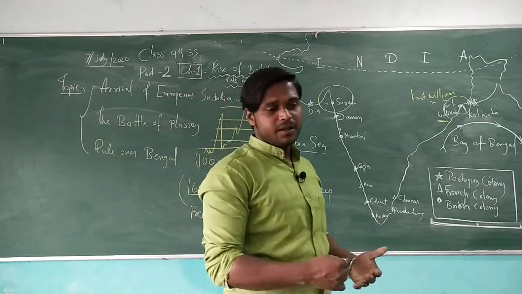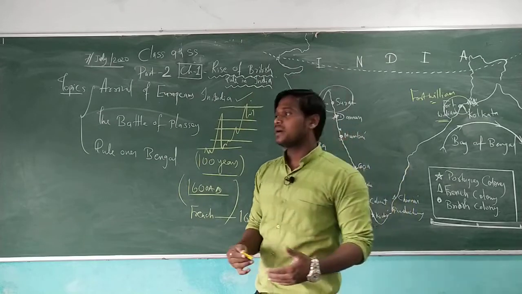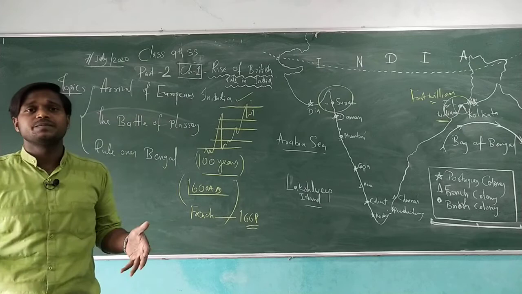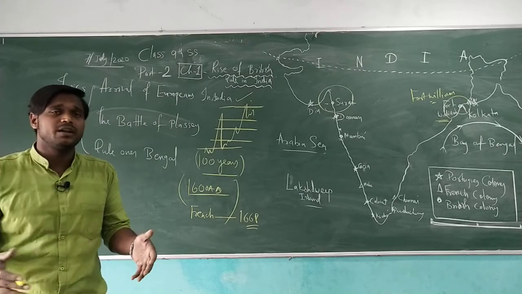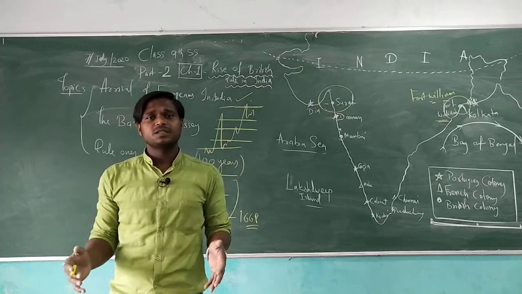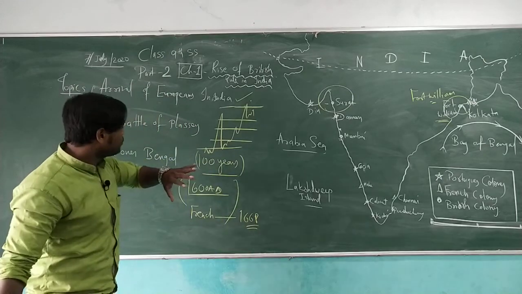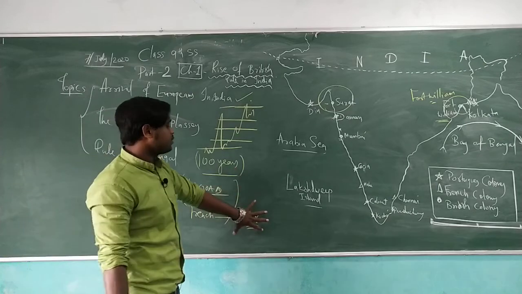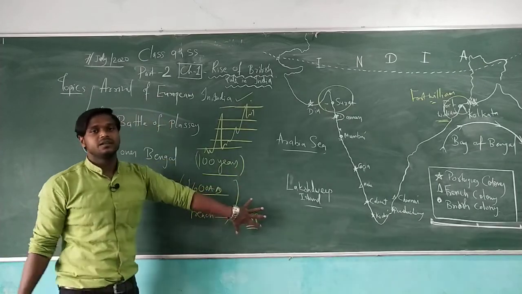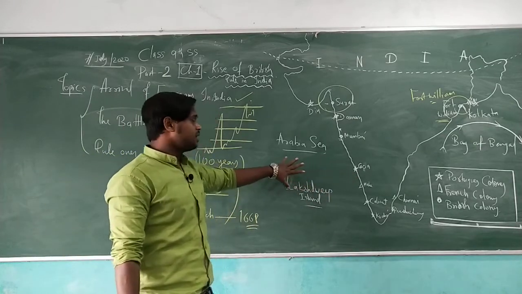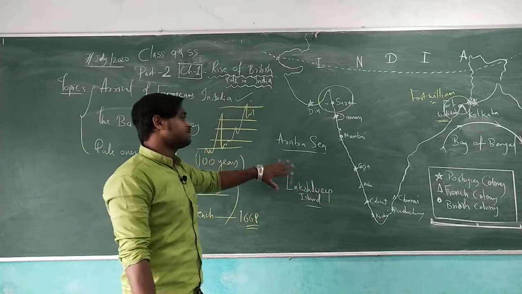So when they came here, they also established their colonies one by one, and they tried to struggle well, because there was a heavy protest between the Britishers, Portuguese, French, Dutch, Danish, all the people. It was a heavy protest between them. So they also needed to proclaim themselves very hard to keep their market going in the Indian bazaars and among the Indian people. So that was the condition which we need to understand in the theory of this lesson.